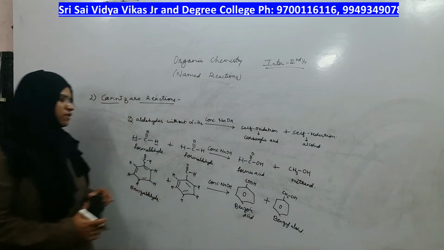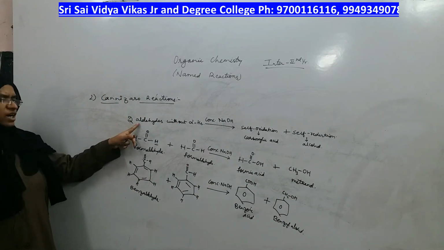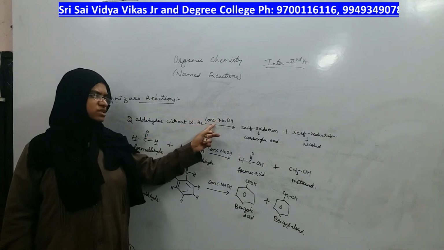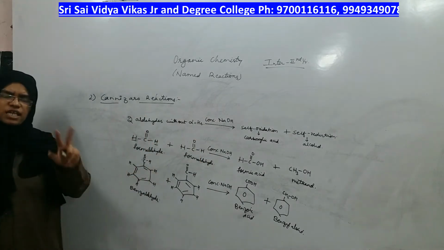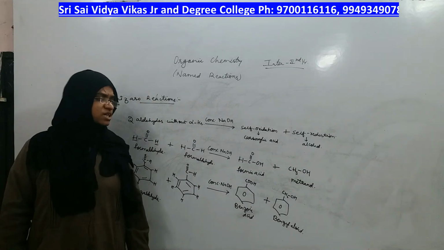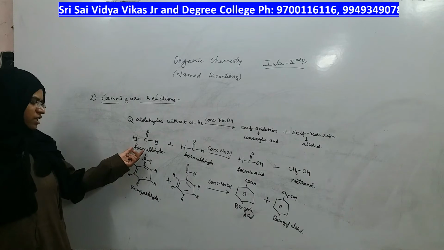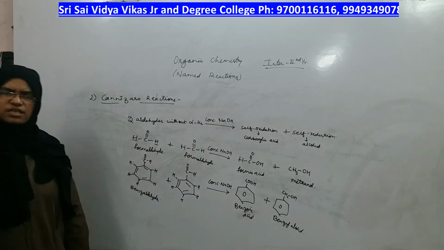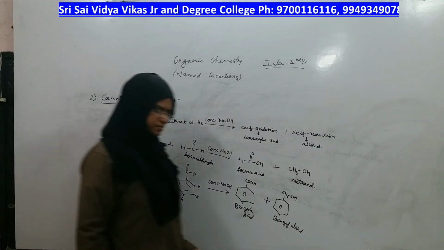Right? So now I will define the reaction once again. Aldehydes without alpha hydrogen react in the presence of concentrated NaOH as a catalyst to give a self-oxidized product and a self-reduced product. The self-oxidized product is a carboxylic acid, the self-reduced product is an alcohol. Examples we have taken are formaldehyde and benzaldehyde. Please copy this reaction and then we will move on to the next named reaction.